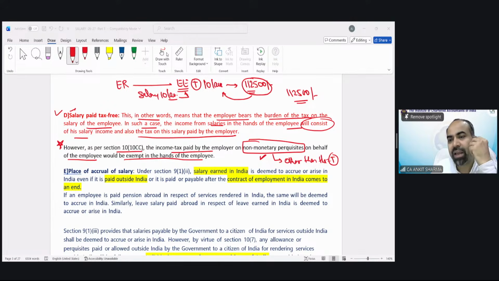Is salary computation, residential status important, Nagaraj? Yes, it is important for all the cases.